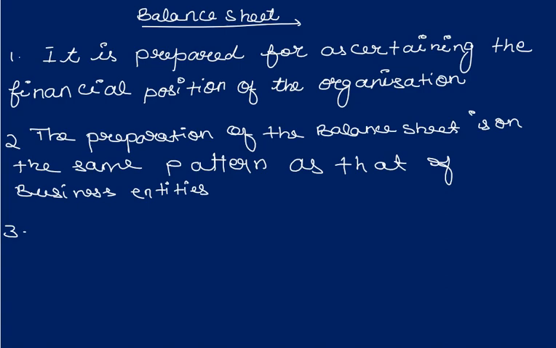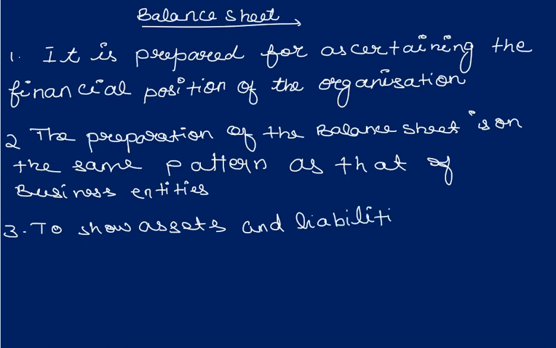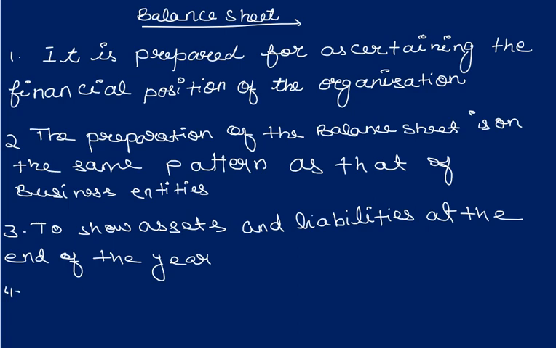Point number three: it shows assets and liabilities at the end of the year. Now assets, where will they be shown?